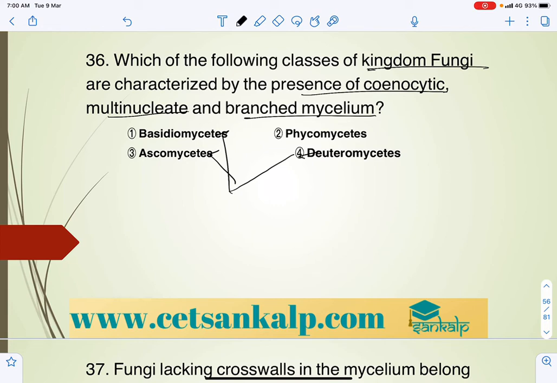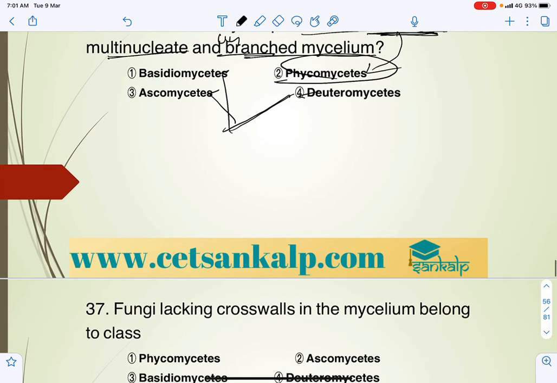Here you can say that fungi are characterized by cenocytic, which includes Phycomycetes, and multinucleate and branched mycelia. Actually this is unbranched mycelia. Cenocytic, multinucleate, unbranched Phycomycetes. Mucor, right, Rhizopus.